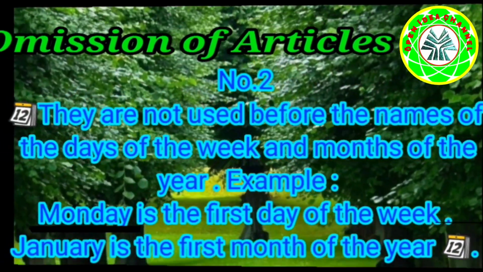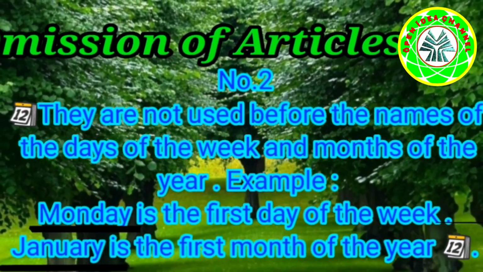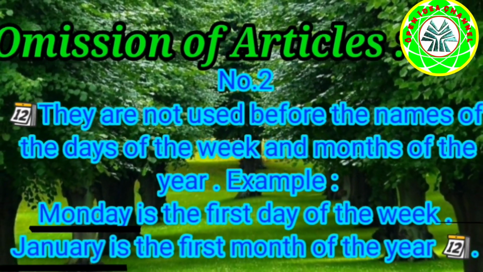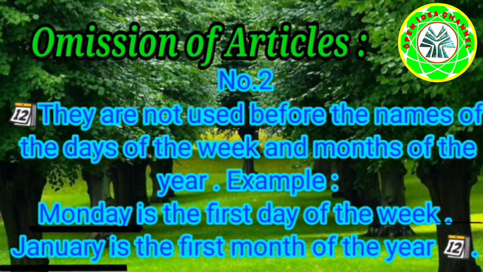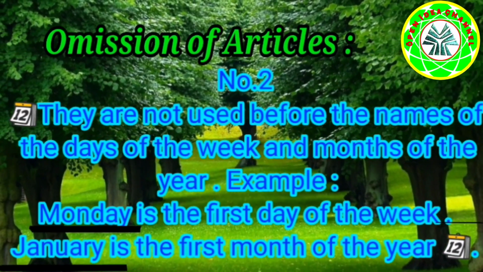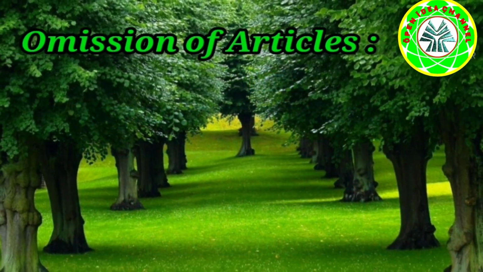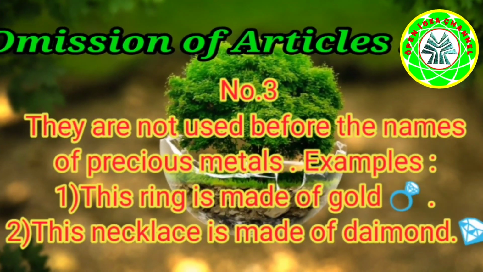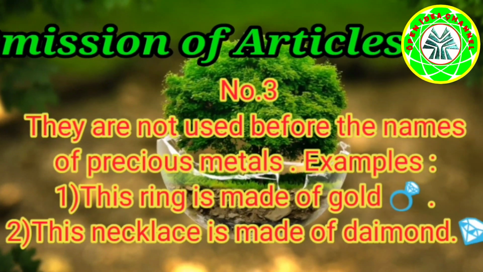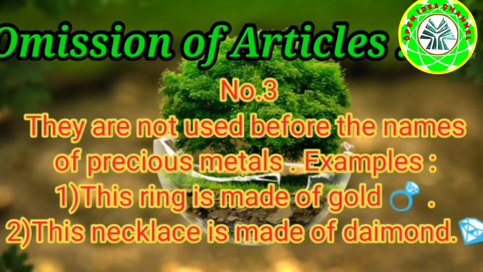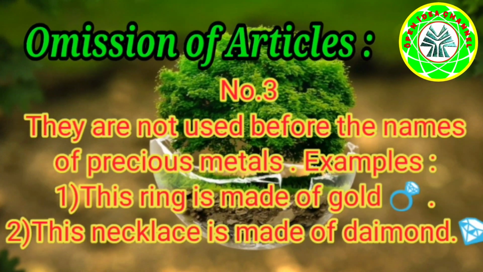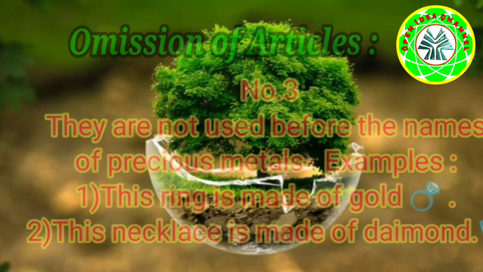They are not used before the names of the days of the week and months of the year. Example: Monday is the first day of the week. January is the first month of the year. They are not used before the names of precious metals. Examples: Number 1. This ring is made of gold. Number 2. This necklace is made of diamond.